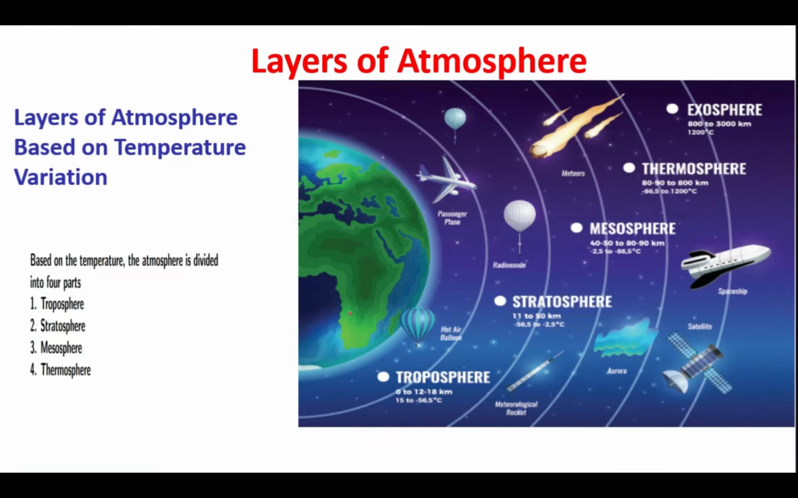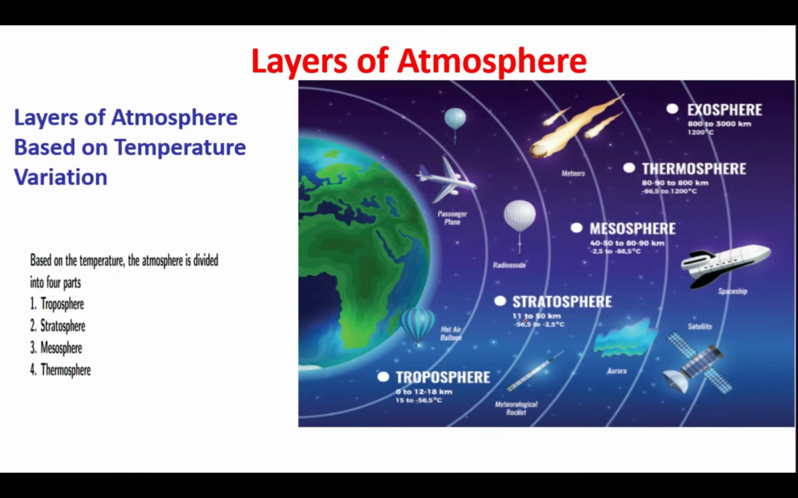You can see here it is the ground level. When you go from ground level upwards, you will find different layers of the atmosphere. The first layer is the troposphere. The troposphere is the one where all the weather happens, and it's also called Earth's weather factory because it consists of clouds, rain, wind, etc. In this layer, you can see hot air balloons as well as passenger planes flying.